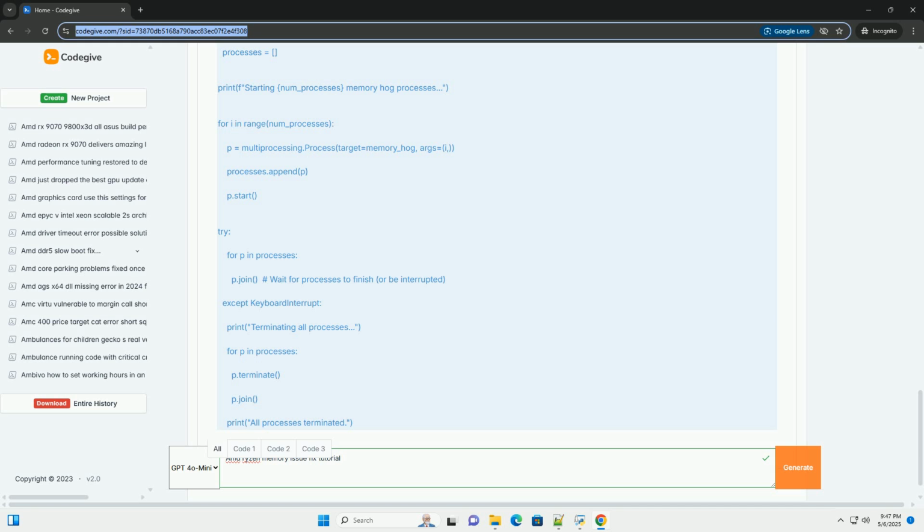RAM specifications. Know the specifications of your RAM. Speed, in megahertz: the rated speed, for example 3200 MHz, 3600 MHz. Timings: CL, tRCD, tRP, tRAS, listed in the format CL-tRCD-tRP-tRAS, for example 16-18-18-36.